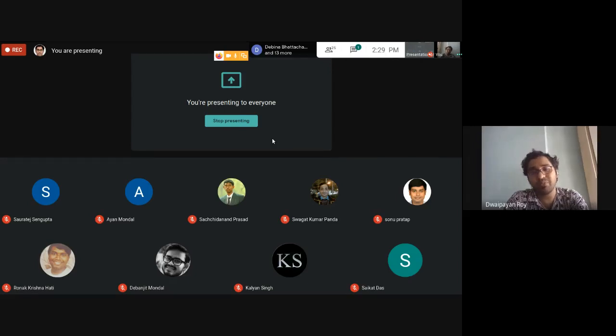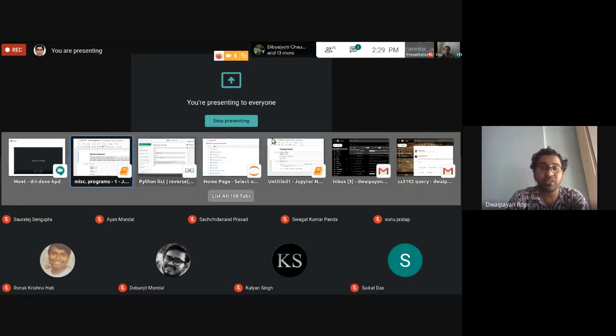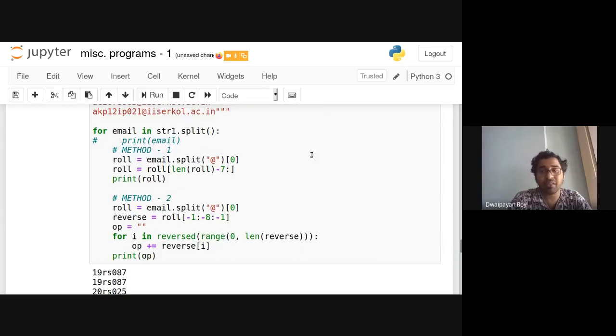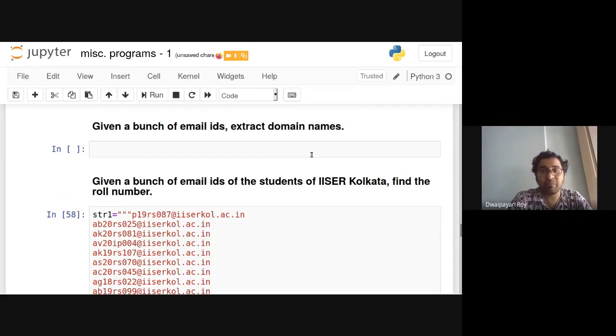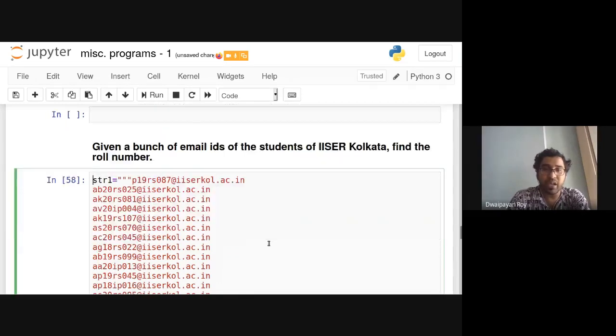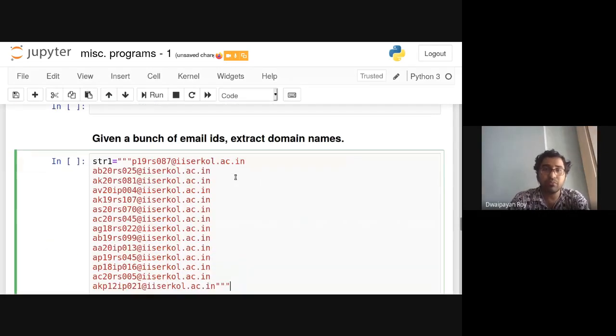Have you written the codes that we left in the last class, which we left for you as an exercise? This is a very easy program. We just need to use that @ character as a split operator. For this example, say we have this str1. The statement is, given a bunch of email IDs, extract domain names.